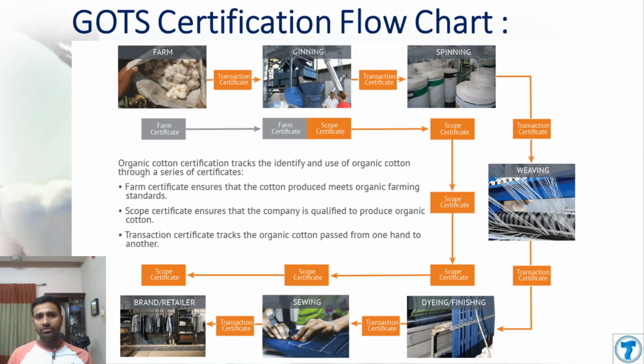So during the handover, the farm should give one transaction certificate to the ginner, and the ginner, when selling the cotton lint, gives it to the spinner. That way it comes to the brand or retailer through the whole supply chain.